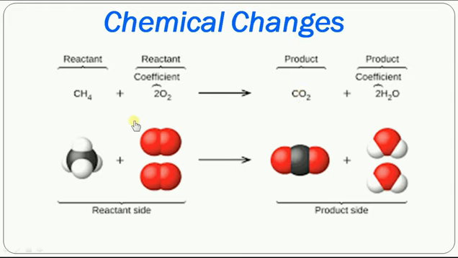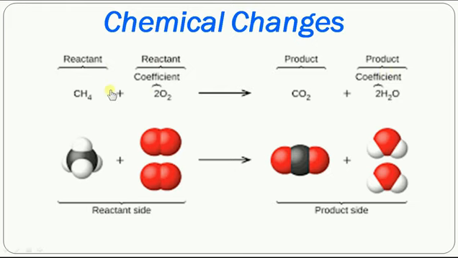So what do you understand, my dear children? We can represent the equation like this: methane plus oxygen will give you carbon dioxide plus water vapor. On the left hand side, the substances which participate in the reaction are called the reactants, whereas the substances which are formed in the reaction are called products.